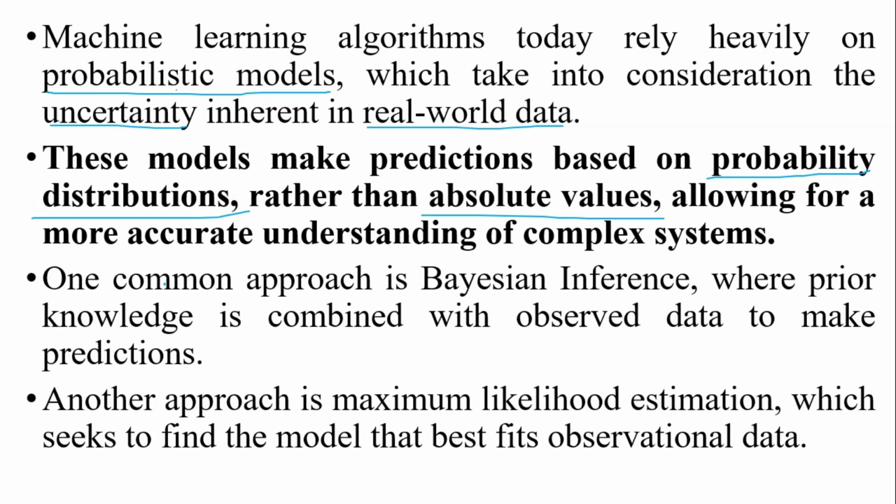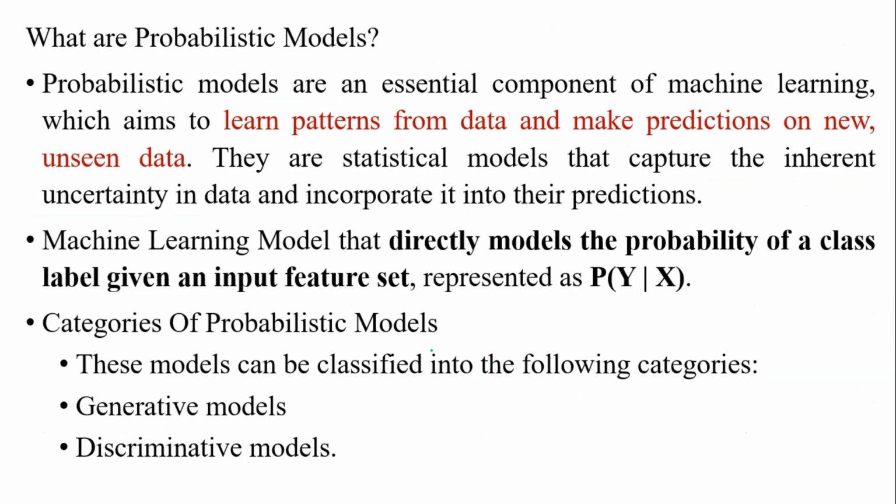complex systems. One common approach is Bayesian inference, where prior knowledge is combined with observed data to make predictions. So we have to make predictions with the help of Bayesian inference. Another approach is maximum likelihood estimation, which seeks to find a model that best fits the observations. So this is the purpose of this topic. We are going to predict with the help of these probabilistic distributions. Then what is a probabilistic model?